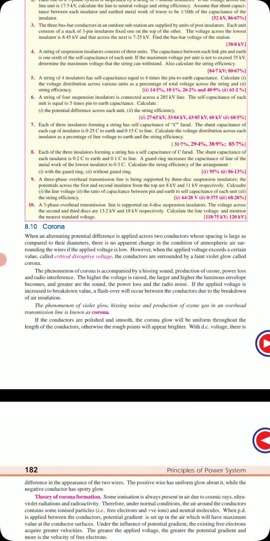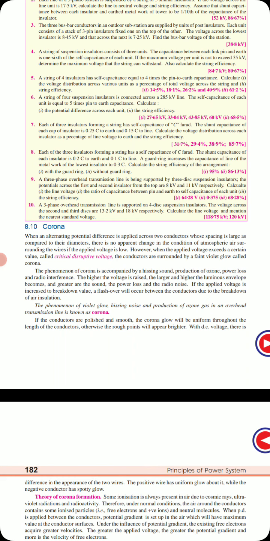This phenomenon is accompanied by a hissing noise, production of ozone gas, power loss, and radio interference. The higher the voltage rises, the louder the sound and the larger the luminous envelope becomes. This leads to higher power losses and radio noise.